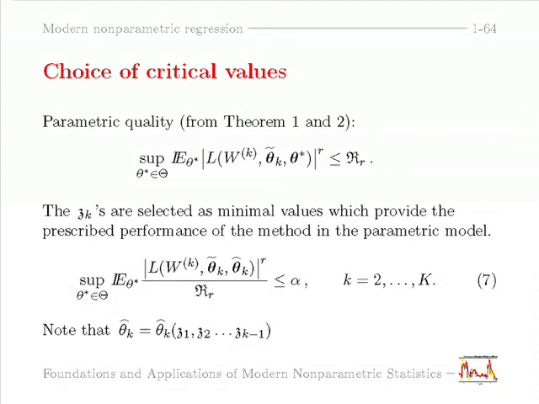This is a general idea which we try to consistently apply everywhere. We only check everything, we know everything under the parametric modeling. So if the parametric model is true, we know everything. And we know what should come out of the procedure.